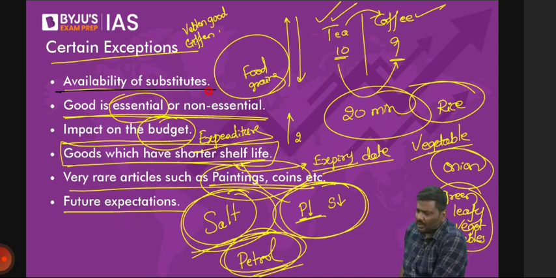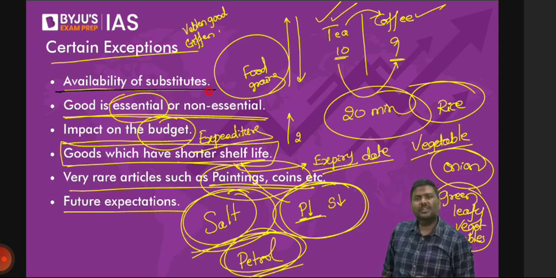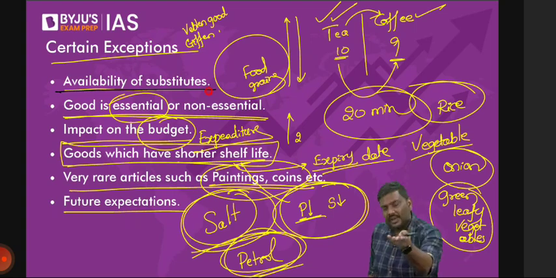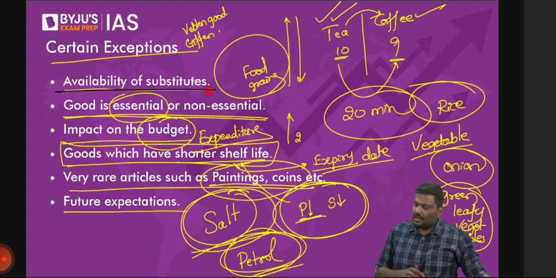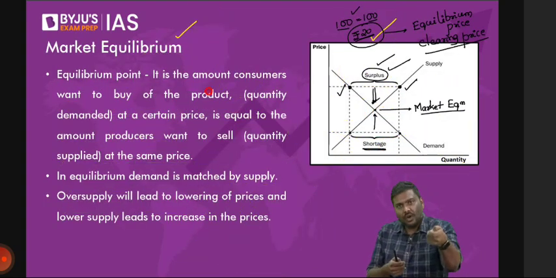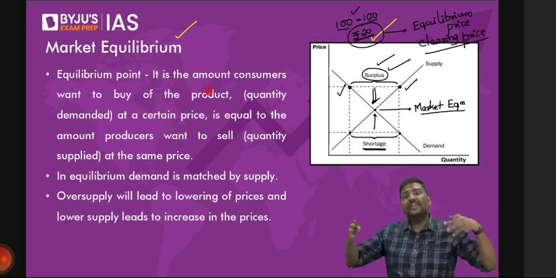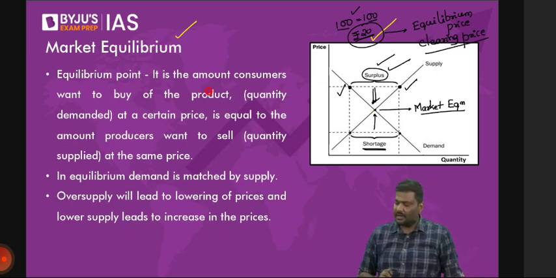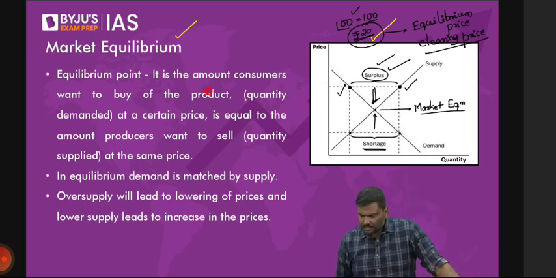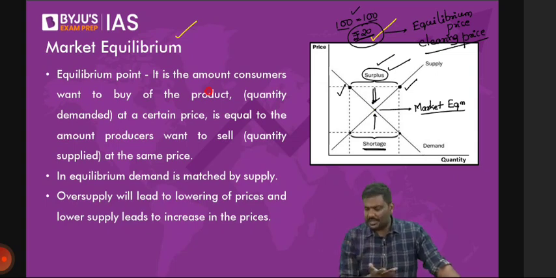Third exception, impact on the budget. How much is the impact of price rise on your expenditure? I hope you understand. If the impact is very large, automatically you will cut the demand. You will reduce the demand. Shift, we'll discuss shift later. There is a concept of shift. We'll discuss it next class.